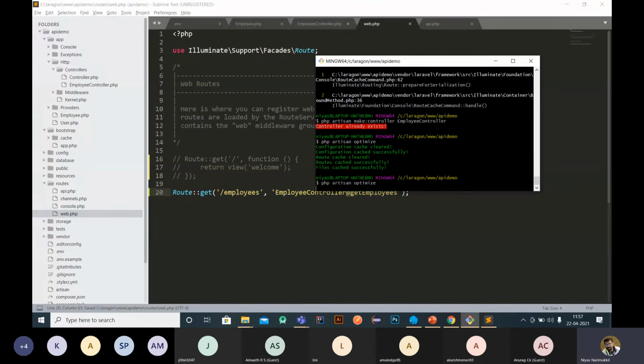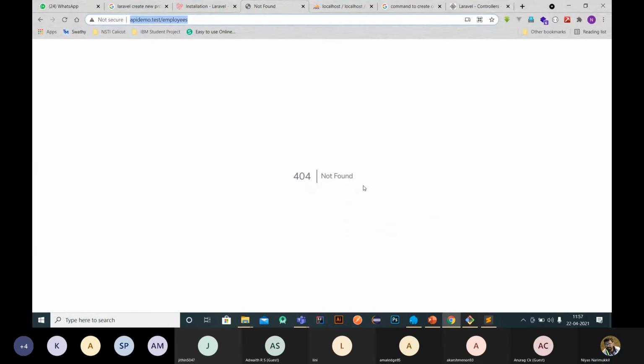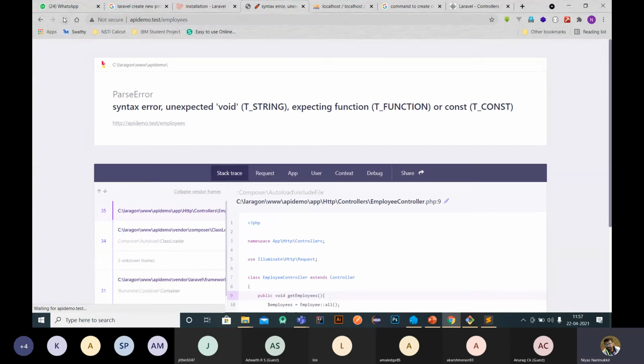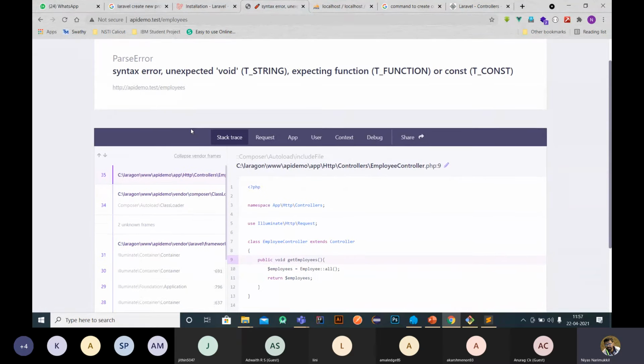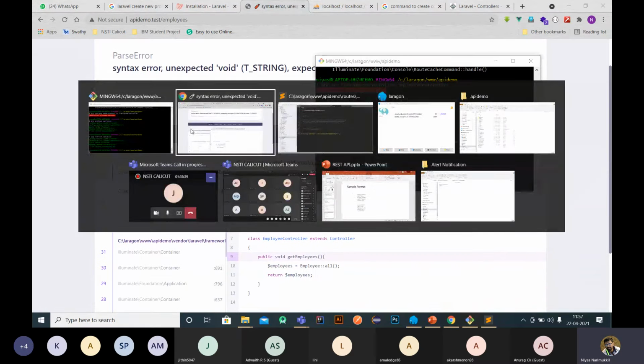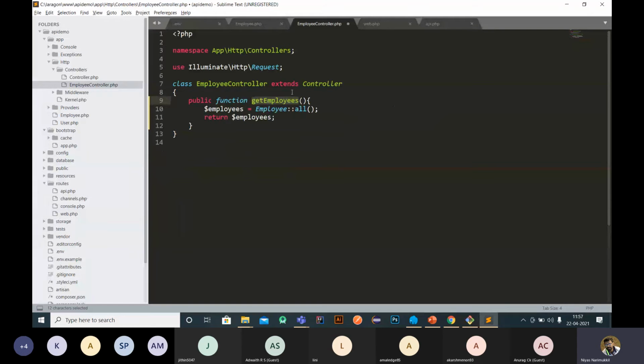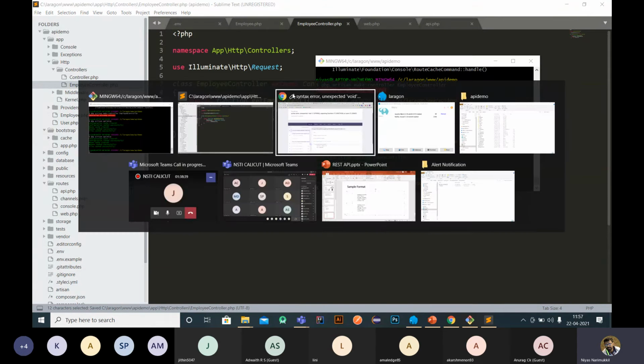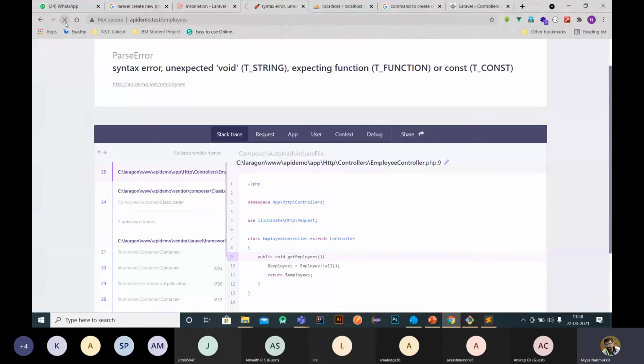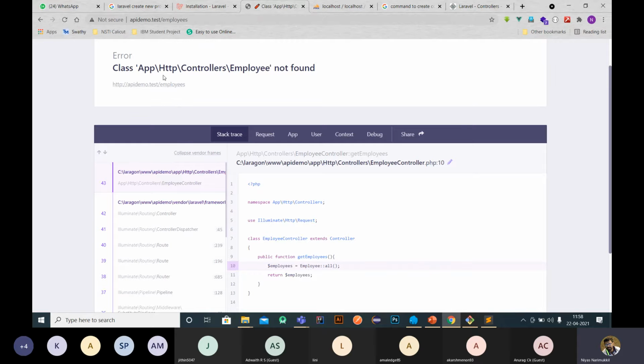And I just optimize. Okay, we have to import this class also.